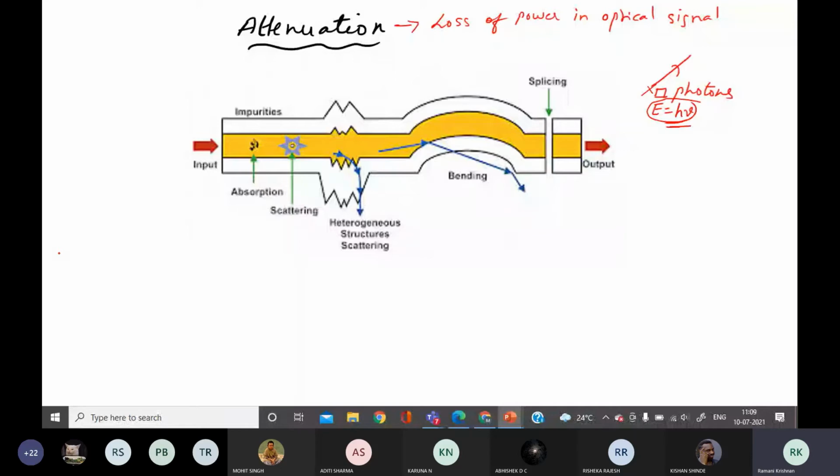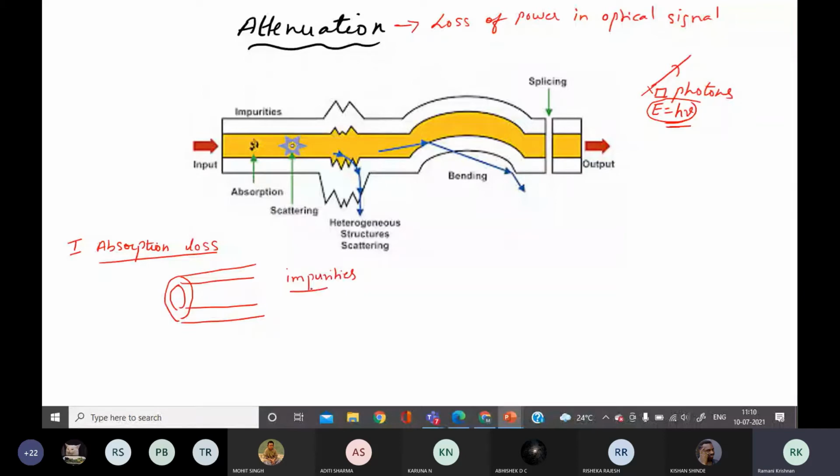The light is made up of large number of photons. Now what is happening? We know that the optical fiber is made up of glass or plastic, isn't it? This glass or plastic has impurities. What are impurities?